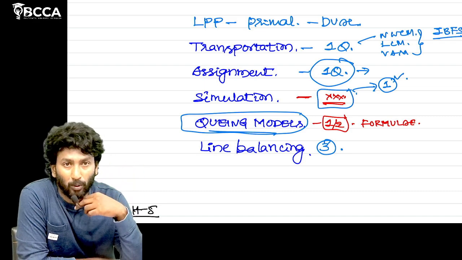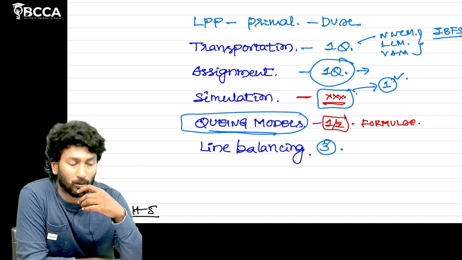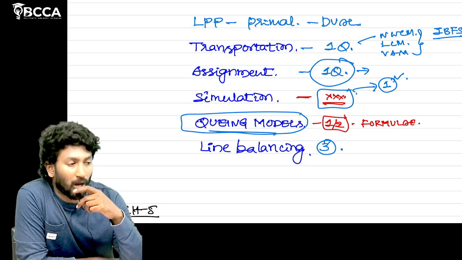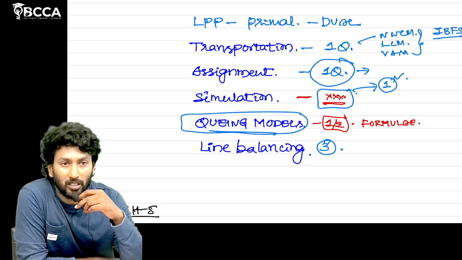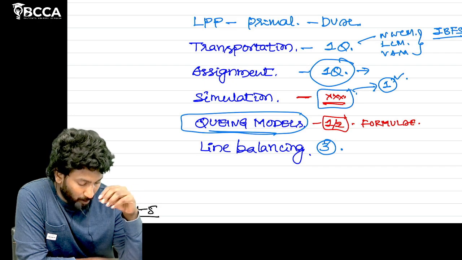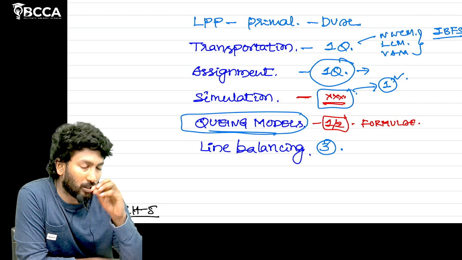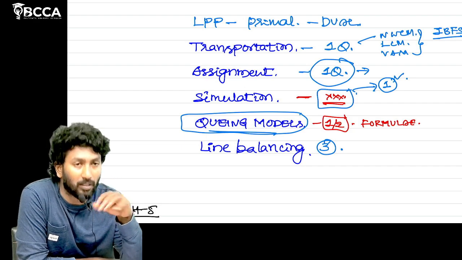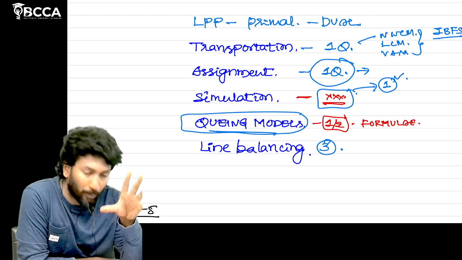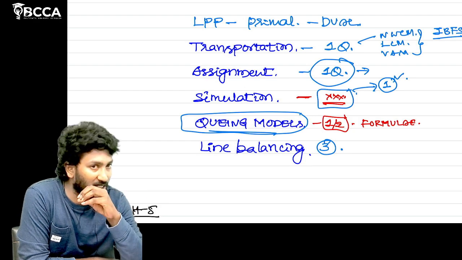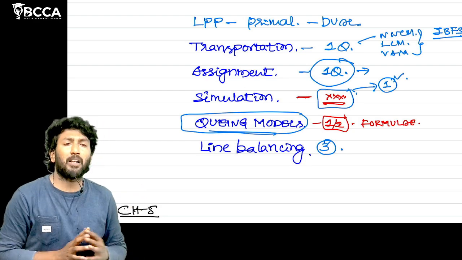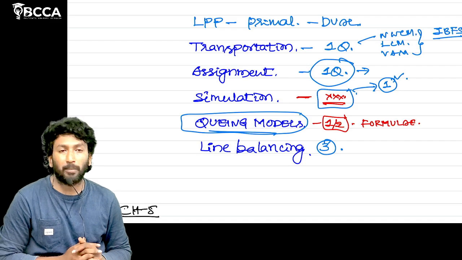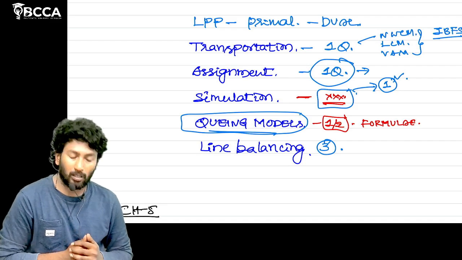Coming to queuing models, there are nearly 10 to 12 formulas, so learn all the formulas. In the problems of queuing models there are nearly 6 to 7 problems. Pick 2 problems which cover maximum of the formulas, practice those problems, and all other questions just refer. Line balancing has just 3 problems only. All the 3 problems you have to learn.